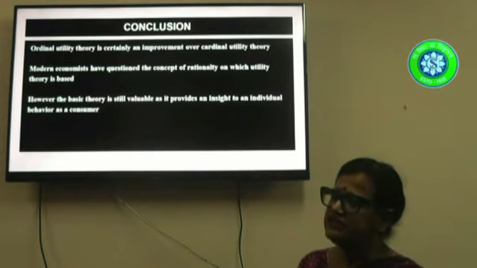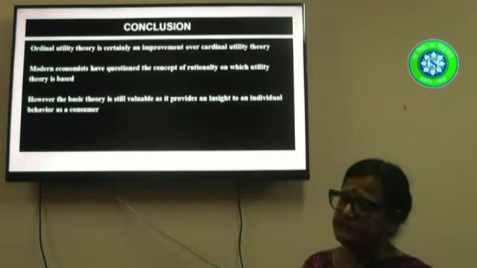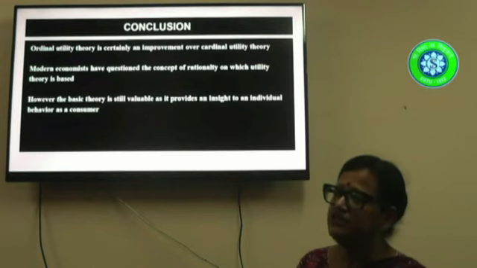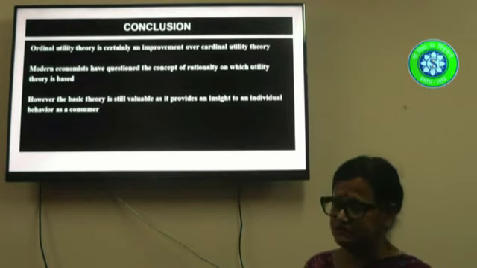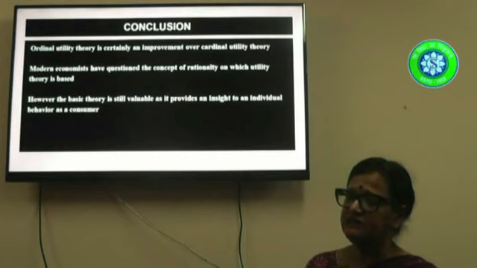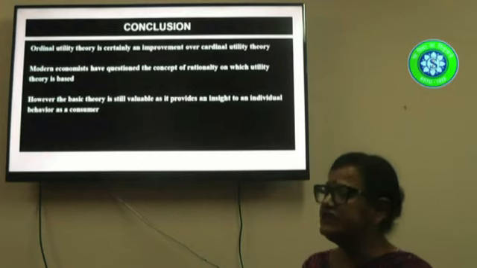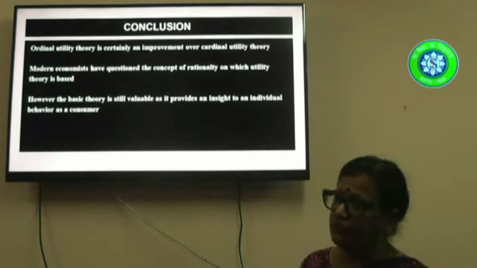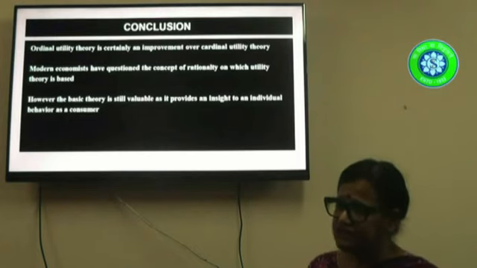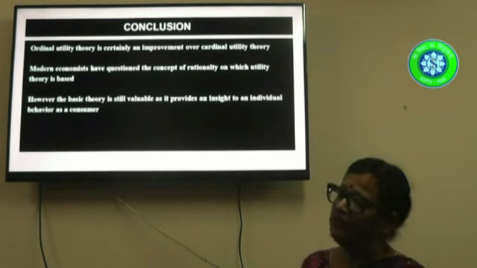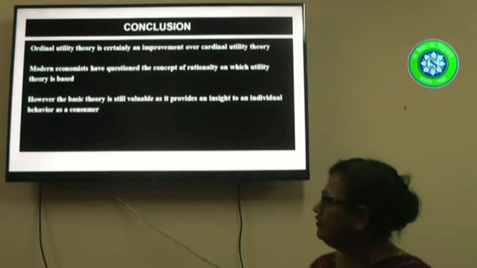because cardinal utility theory makes an absurd assumption of measuring utility in utils, which is not possible. And therefore, ordinal utility has no need of measuring utility in units. All it does is rank commodity bundles, which any consumer can do.